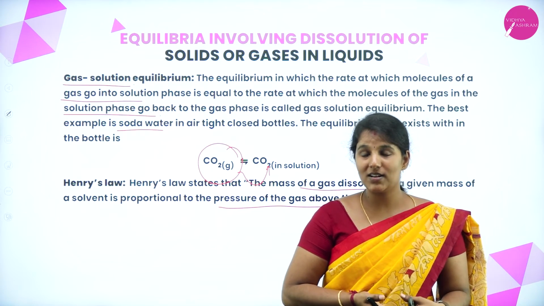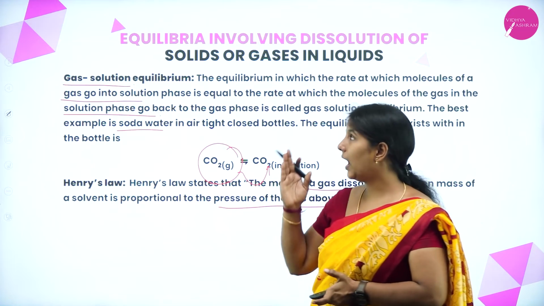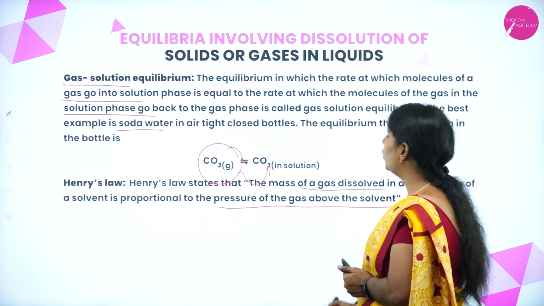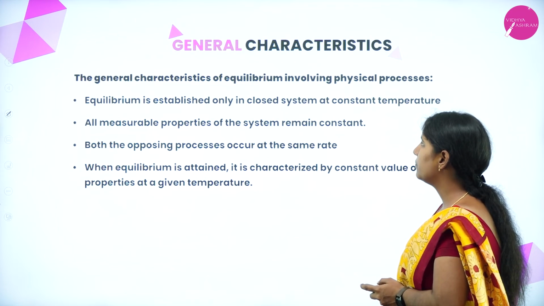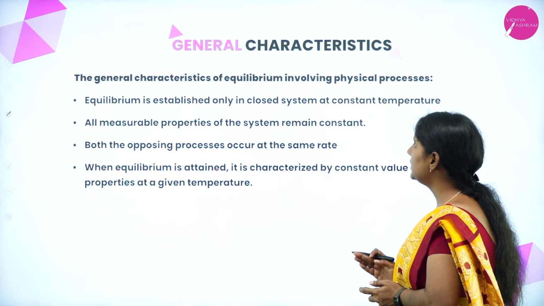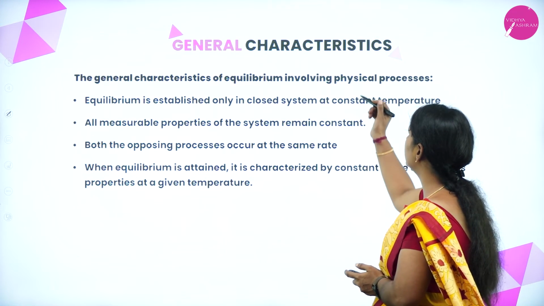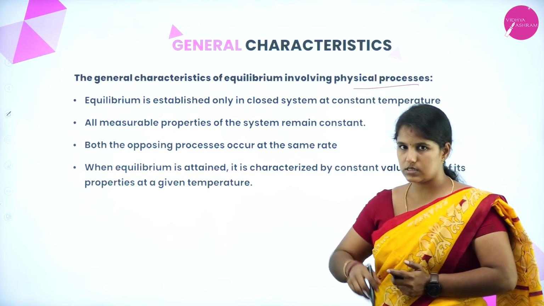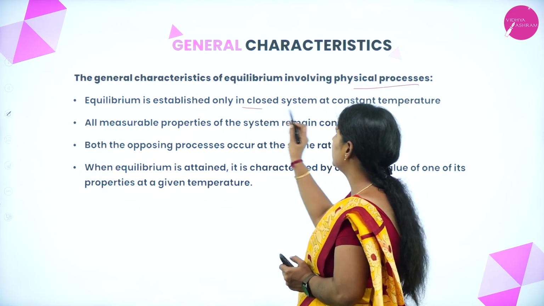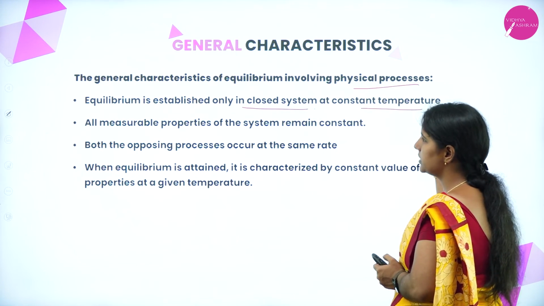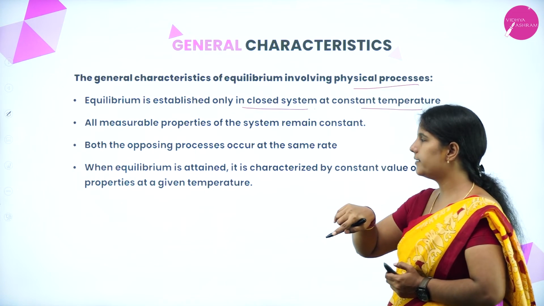So, hope you all understood this topic about the equilibrium involving the dissolution of solids or gases in liquids. Next, we have general characteristics involved in the physical processes. The equilibrium is established only in a closed system at constant temperature. This is the first characteristic.